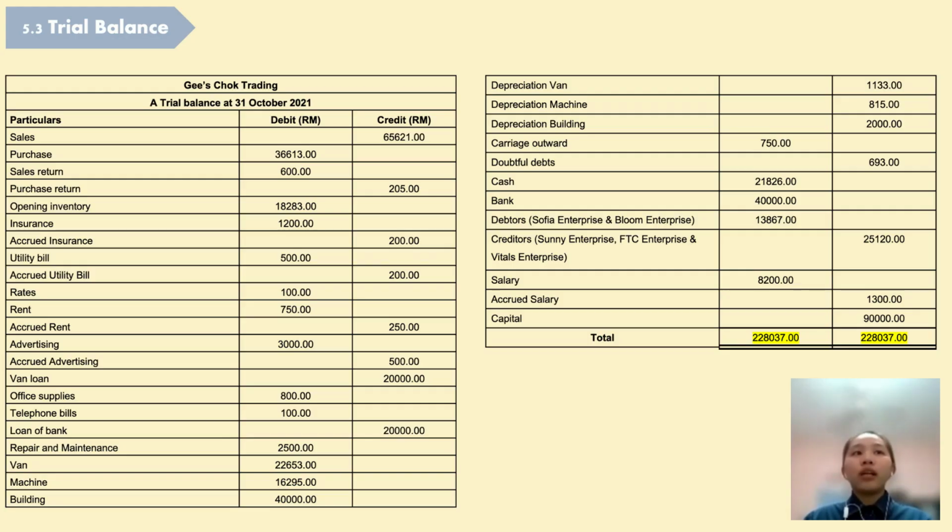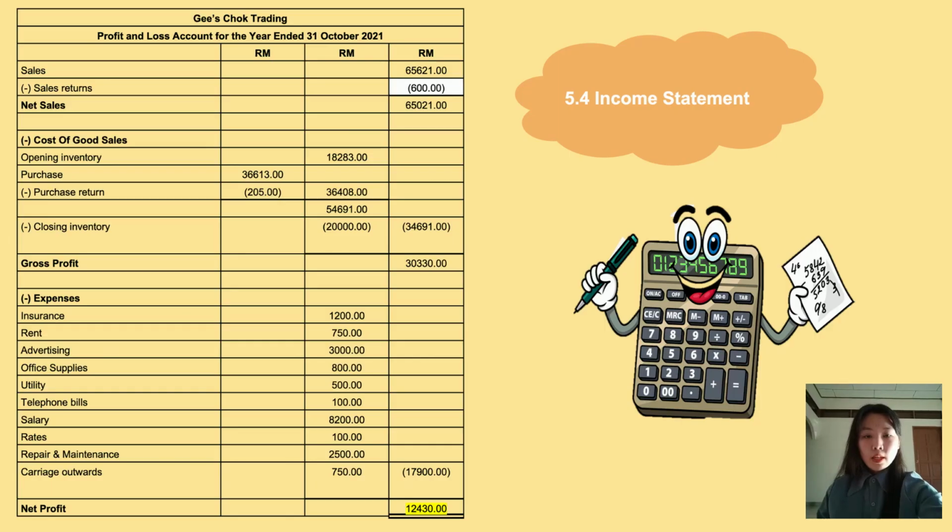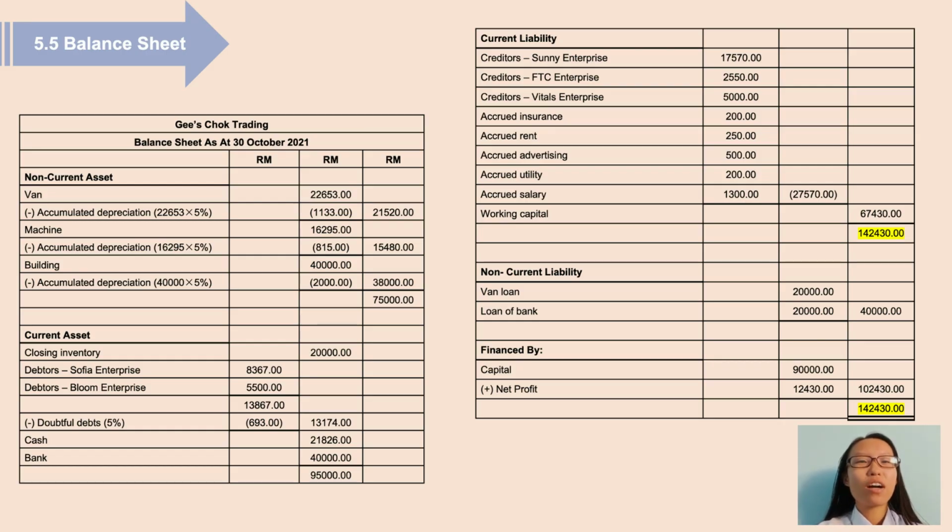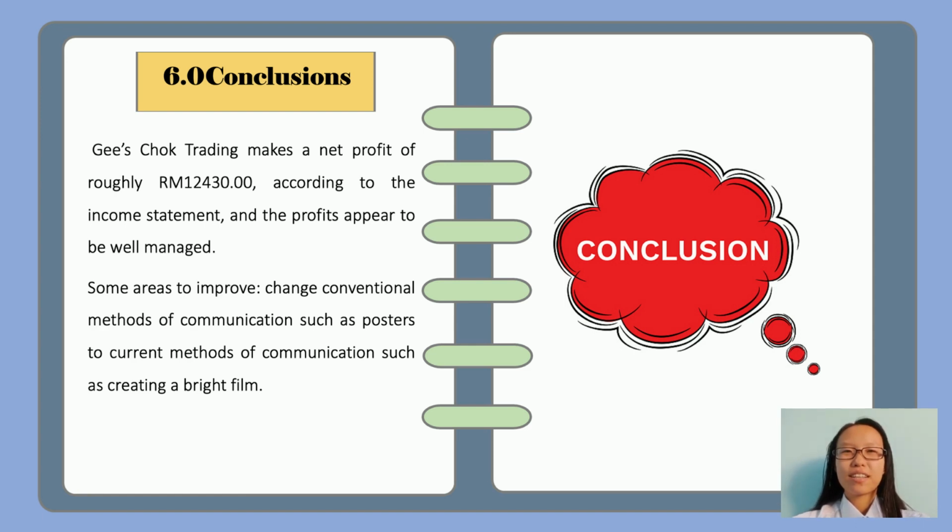5.3 Trial balance. In trial balance, we get a balance amount for debit and credit, which is 228,037 ringgit. In our income statement, our gross profit is 30,330 and our net profit is 12,430. The total of balance sheet in our company is 1,042,430 ringgit. In conclusion, Qiao Trading makes a net profit of roughly 12,430 ringgit according to the income statement, and the profits appear to be well managed.